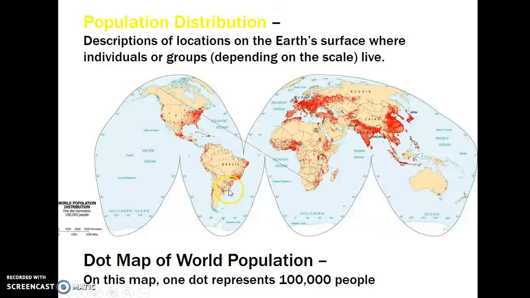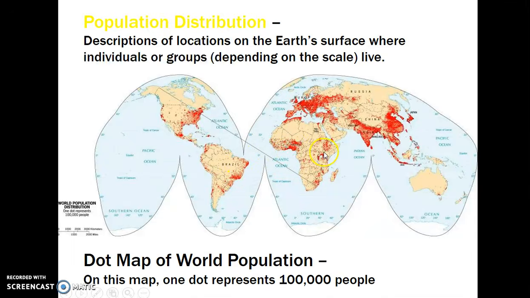As we were talking about, you see this clustering along the coasts especially. This is because, again, when the Europeans began their exploration, they really just wanted access to resources. So they sailed across, let's say, to North America. They settled here on the East Coast. This is why our largest cities are on the East Coast, like New York, Philadelphia, Boston, Washington, D.C. That's because that's where they initially settled. Same thing here with Rio de Janeiro and Sao Paulo. That's where they initially settled here in South America.